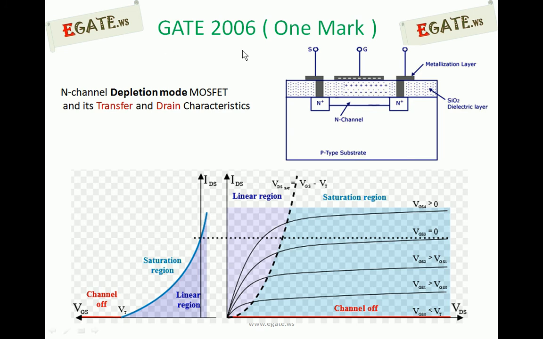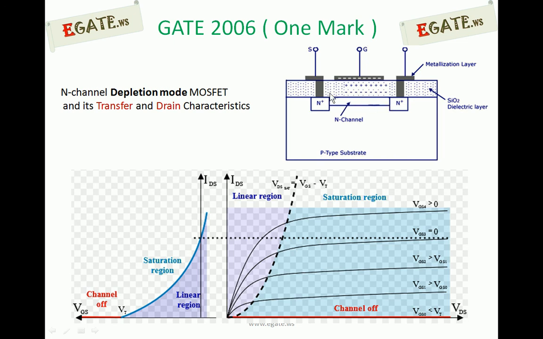This is a circuit diagram of an N-channel depletion mode MOSFET. MOSFETs are basically of 2 types: one is enhancement mode MOSFET, the other is depletion mode MOSFET. Enhancement mode MOSFET doesn't contain a channel initially, whereas depletion mode consists of a channel initially. That is, a permanent channel exists in depletion mode, whereas there is no permanent channel in enhancement mode. So this is the construction. This is the N plus source and this is the N plus drain. In between is the region called the channel, and we are going with an N channel, that is a lightly doped N channel and heavily doped source and drain.